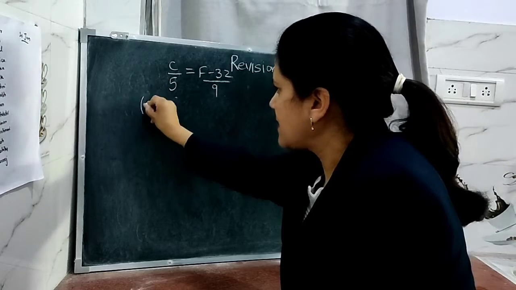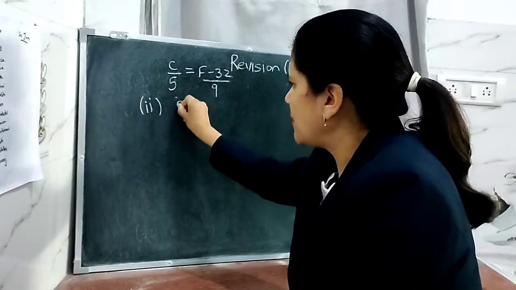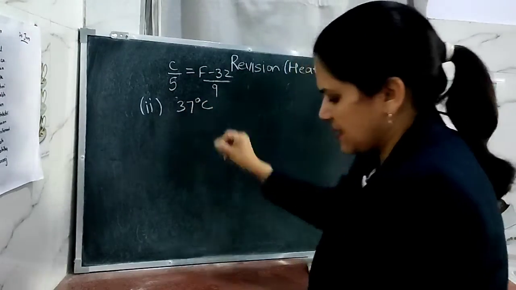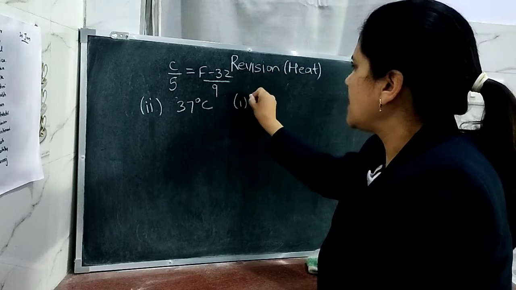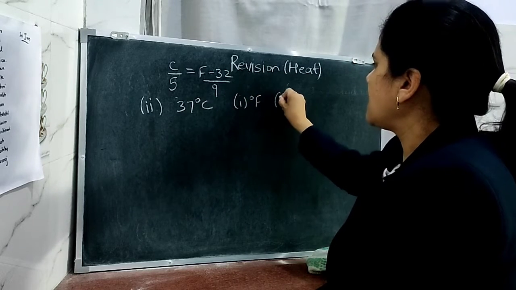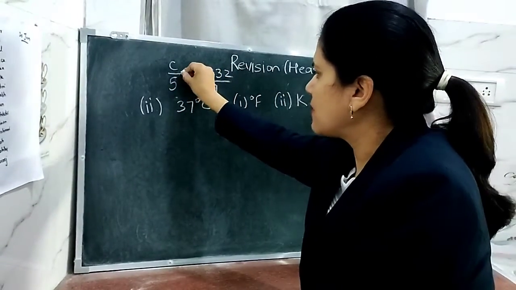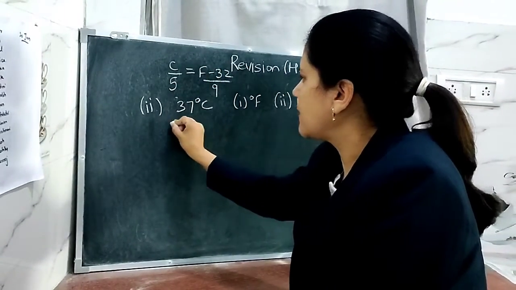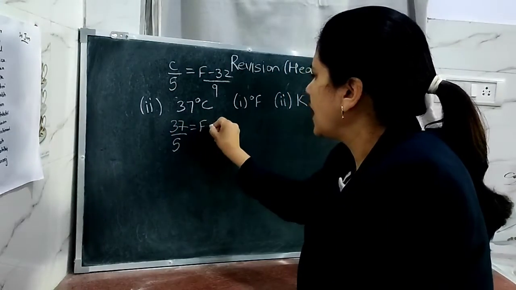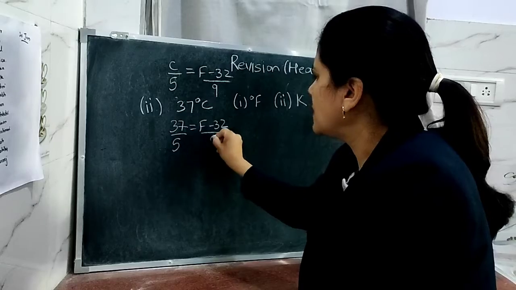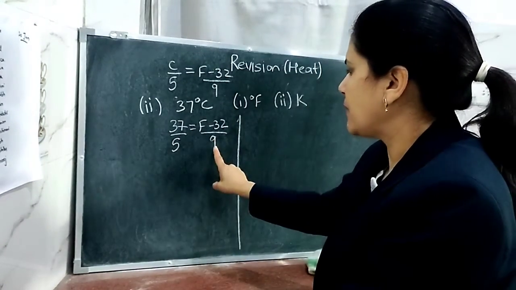Now, the second example that they have given here is the normal temperature of the human body is 37 degrees Celsius. They are asking us again to change this temperature into degrees Fahrenheit, and in the same question to change it into Kelvin. Again, make use of this formula. In place of C, you write 37. 37/5 = (F - 32)/9. Directly, you can cross multiply the numbers.